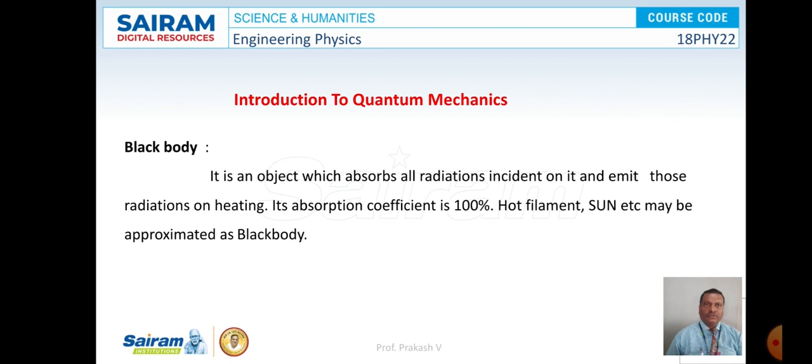So first, when we look at black body, a black body is an object which absorbs all the radiations falling upon it and re-emits those radiations when it gets heated up. So that's the nature of a black body. A black body is an object which absorbs all the radiations falling upon it and re-emits those radiations when its temperature is increased. The best example of a hot body is the sun and also a hot filament. They are all approximately considered as black bodies.